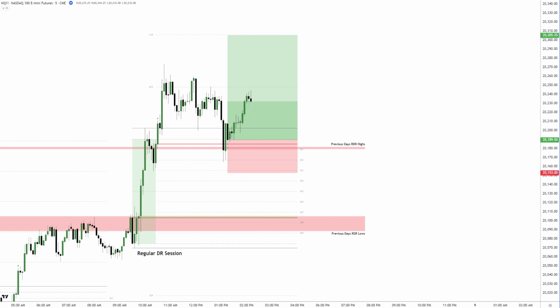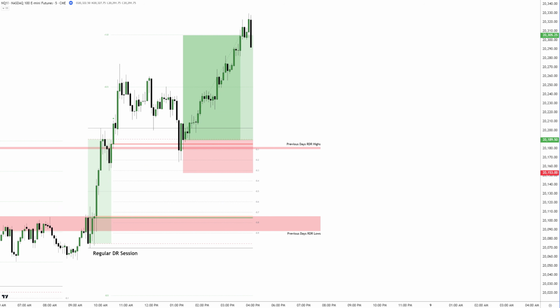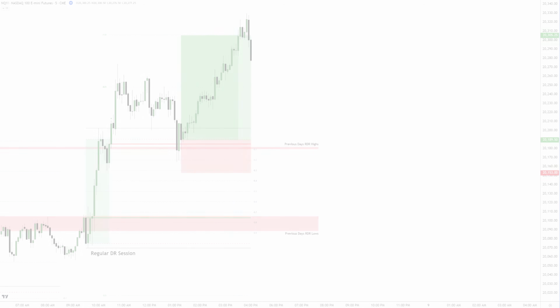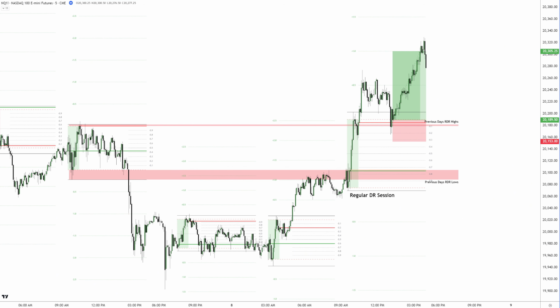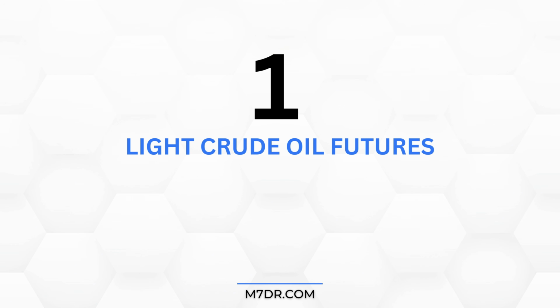And there you have it. Half an hour before the session ends, price reached the target. This trade perfectly shows that when you align a few simple confluences like the confirmation, the DR box color, and things like gap or volume imbalances or previous DR session levels, you can stack confluences and take action on a high probability trade. And we're coming to number 1.